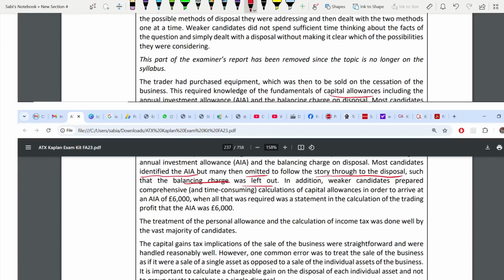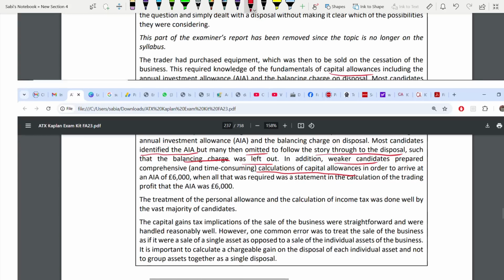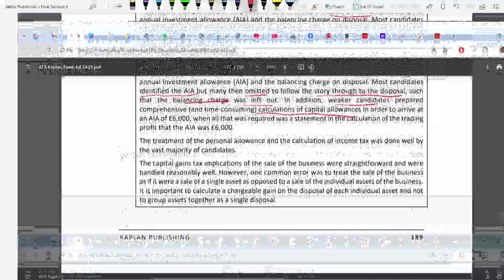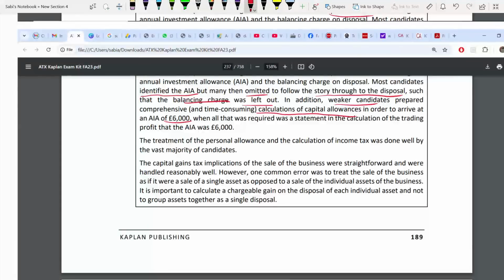Okay. What did weaker candidates do? They prepared a very lengthy calculation of capital allowances, that big table. Remember, main pool, special rate pool, tax written down value, allowances. Then we write AIA, FYA, all those things not needed in order to arrive at that AIA of 6,000. This is not needed.